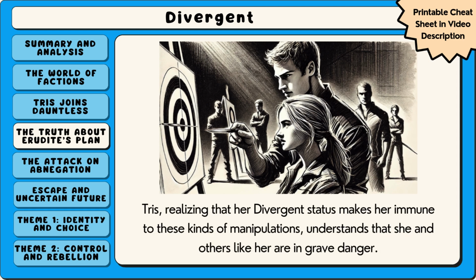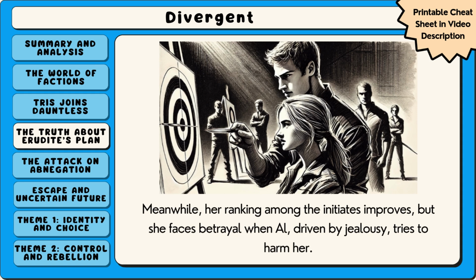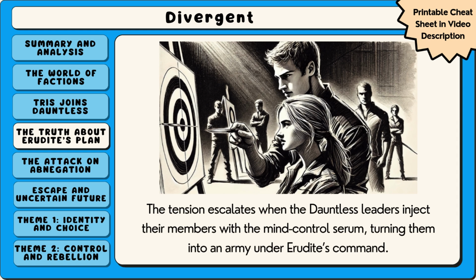Tris, realizing that her Divergent status makes her immune to these kinds of manipulations, understands that she and others like her are in grave danger. Meanwhile, her ranking among the initiates improves, but she faces betrayal when Al, driven by jealousy, tries to harm her. The tension escalates when the Dauntless leaders inject their members with the mind control serum, turning them into an army under Erudite's command.